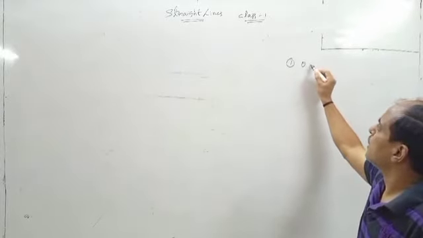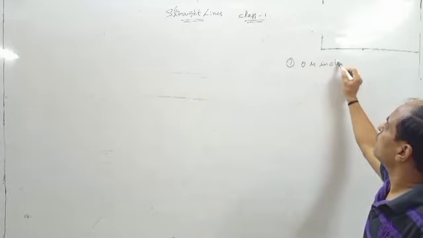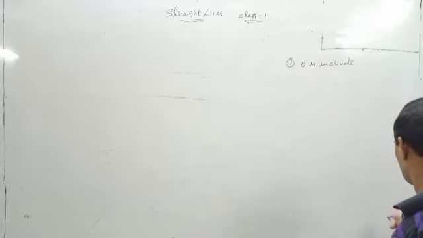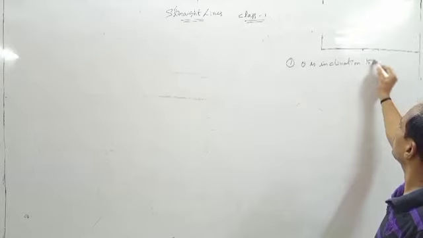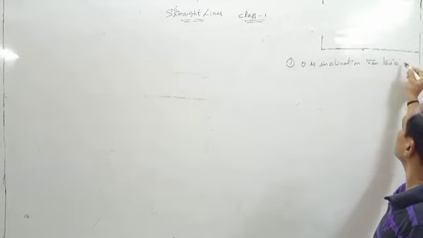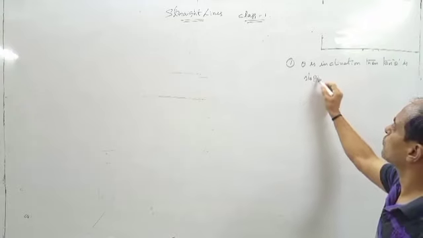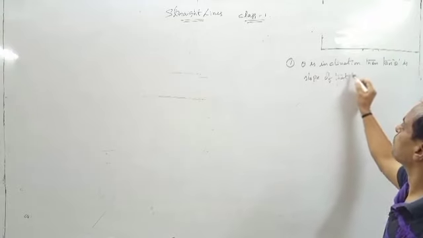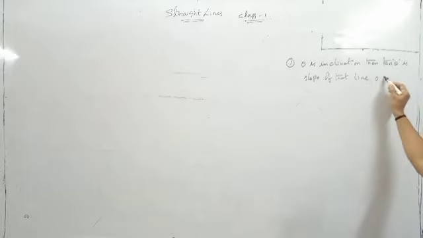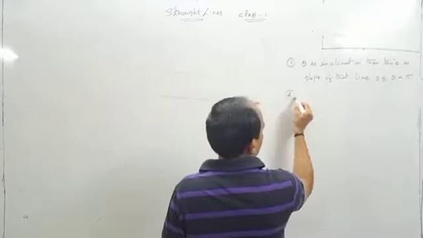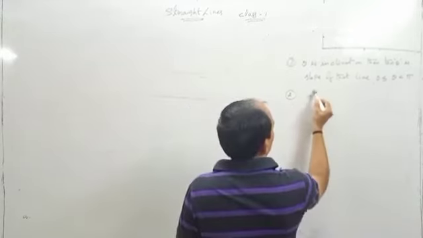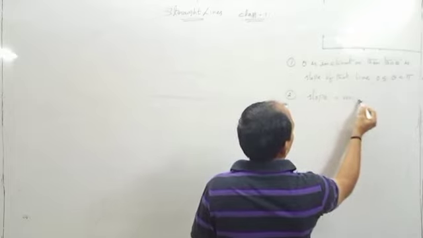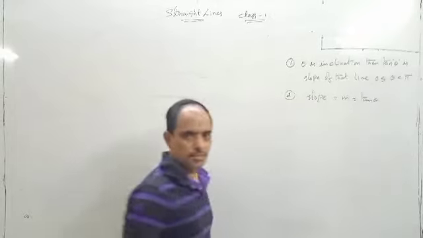If theta is inclination, then tan theta is the slope of that line, where 0 less than or equal to theta less than pi. That is the first point. Next, slope is always represented with the letter m. Slope can be written as m, that is equal to tan theta.